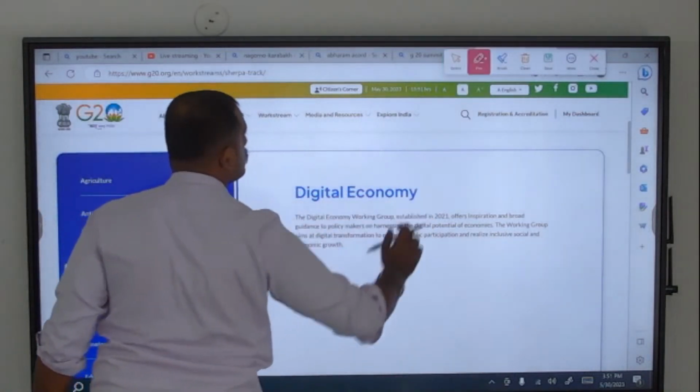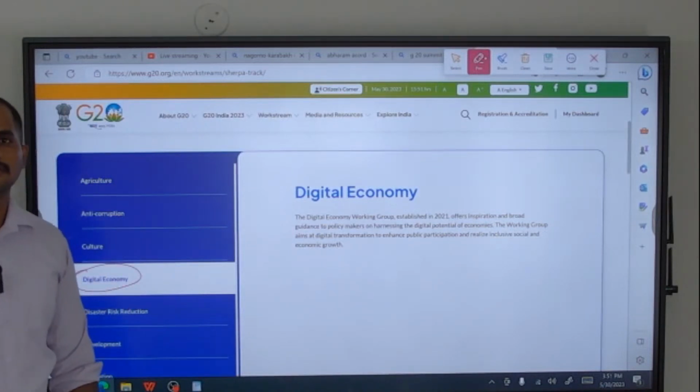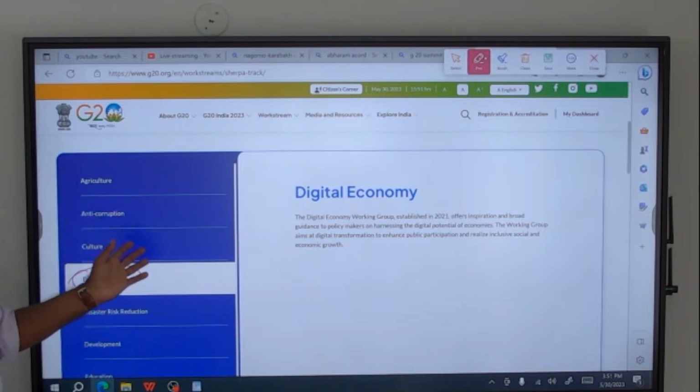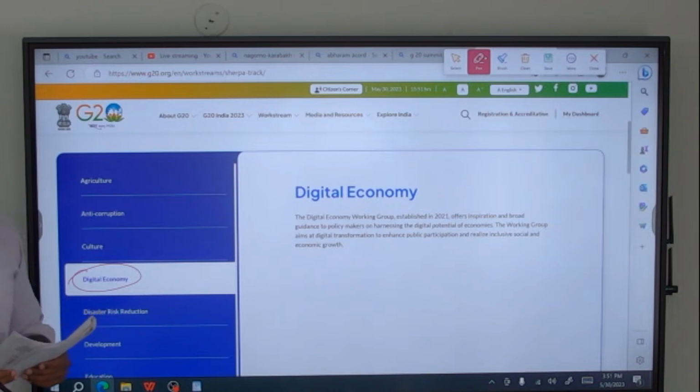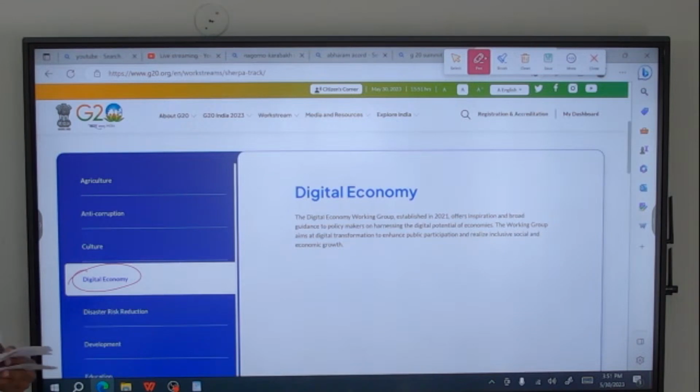In that, one of the objectives of India's working group is the digital economy. So the second statement is also correct. So the answer is C, both 1 and 2. Okay, then let's move to the next question.